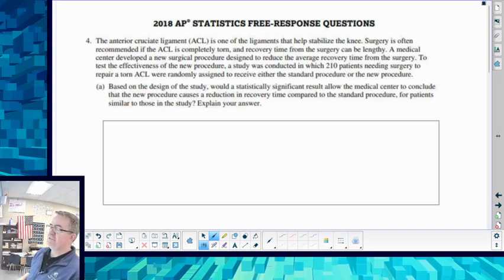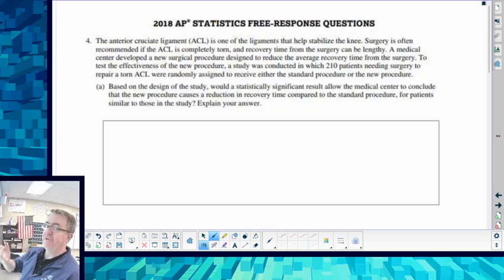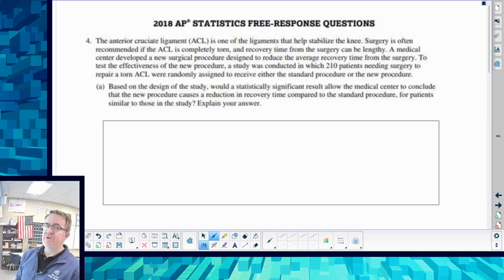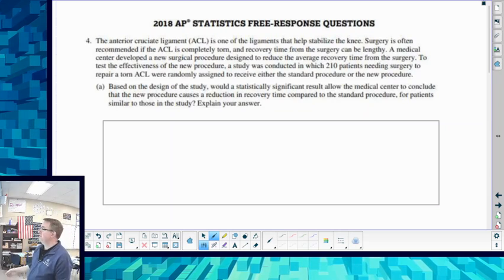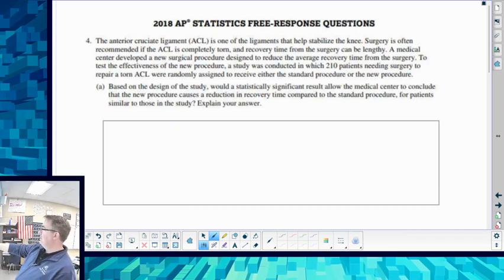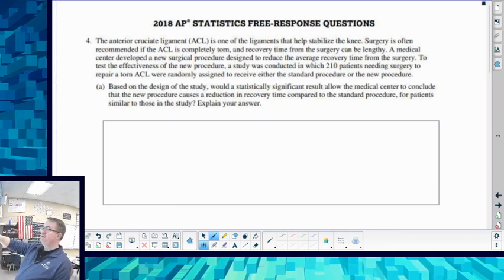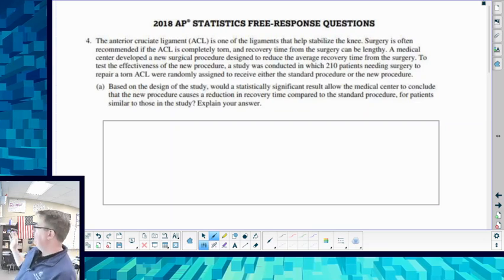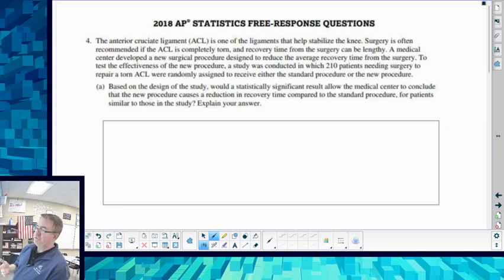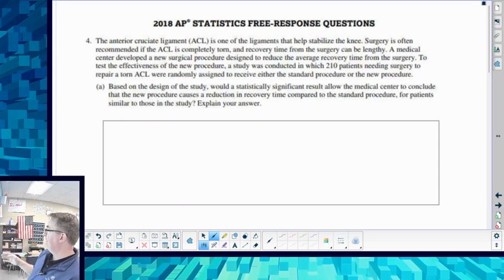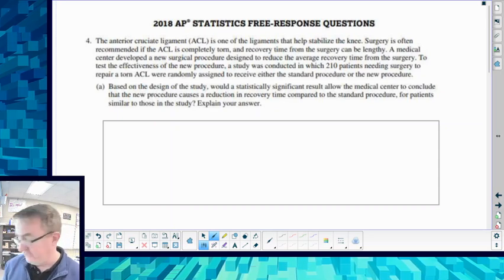A medical center has helped develop a new surgery, and they're trying to see, is this new procedure better than the traditional one? So they did 210 patients. And by the way, 210 patients needing surgery to repair a torn ACL were randomly assigned to either receive the standard procedure or the new procedure. So based on the design of the study, would a statistically significant result allow the medical center to say, yes, this new one works?